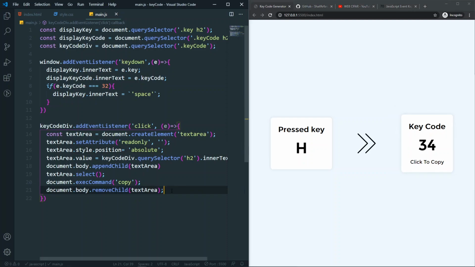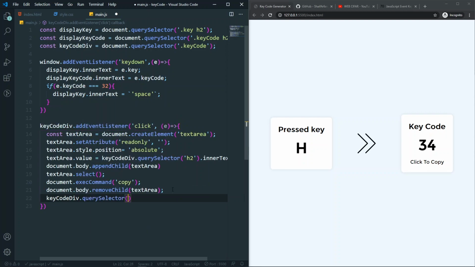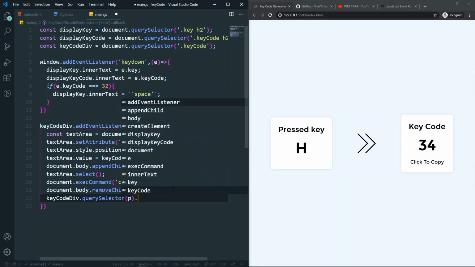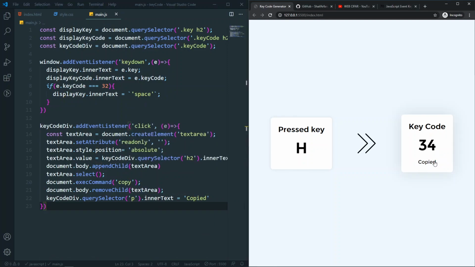So for that I can easily just select this. I can select it with div dot querySelector, and I want to have the p, and in this p I want to change the innerText to something like copied. If I save, now whenever I click, as you can see, we have a mistake here. It should have a pair of quotes here. Whenever I click, as you can see, it's saying copied.